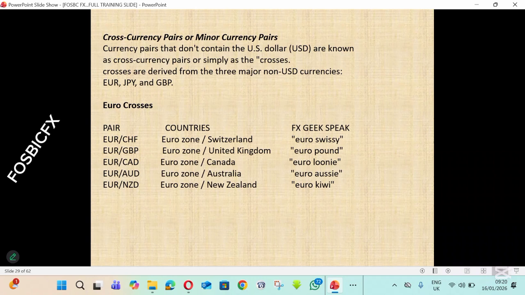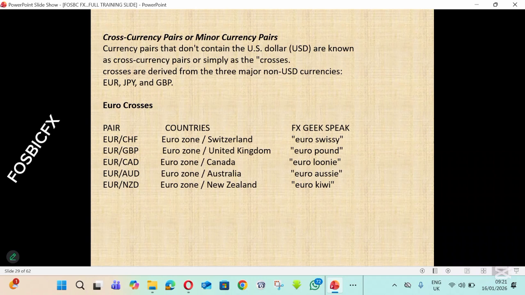One, we have what we call the euro crosses. These are crosses that contain the euro. Examples include EUR CHF, EUR GBP, EUR CAD, EUR AUD, EUR NZD. For EUR CHF, we have 2 countries there, Eurozone and Switzerland.